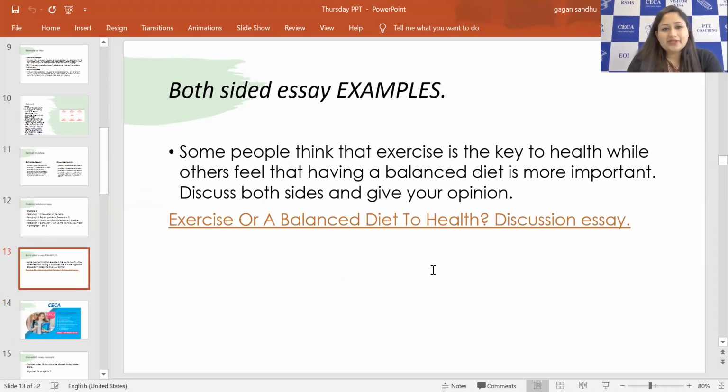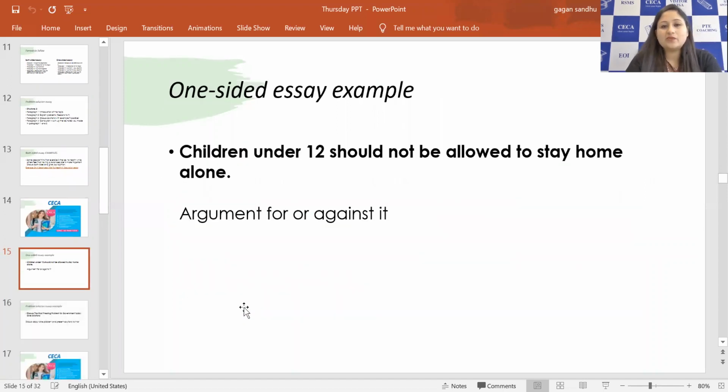So these are the exemplary essays. If it's a both-sided essay, this sort of statement you might be looking at. Some people think exercise is the key to health. One group of people's opinion, while others feel that having a balanced diet is more important. This is another group of people's opinion. So we got two opinions. So we have to discuss both these opinions, and also we have to cite our own view in that. We will be following the structure as just mentioned before, and you'll be just completing this essay. Same like how your one-sided essay will be.